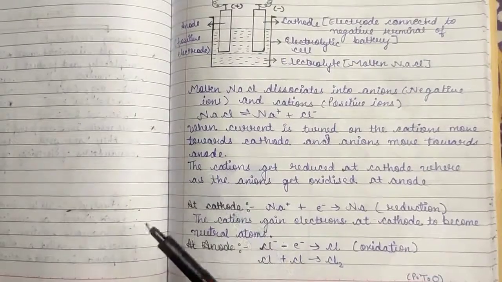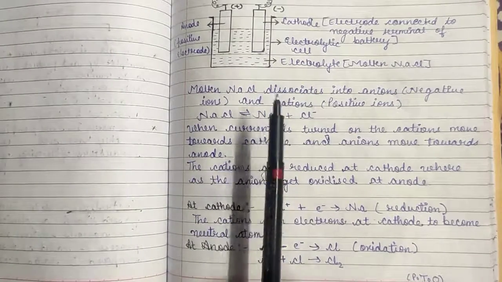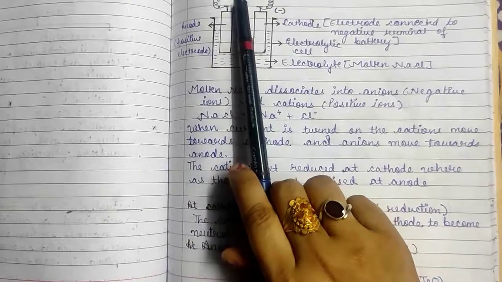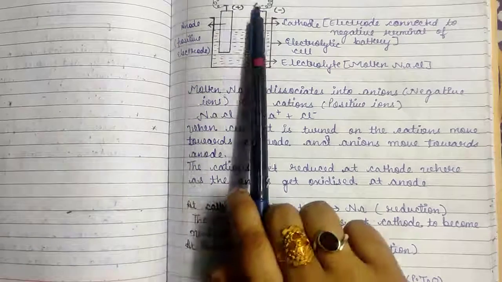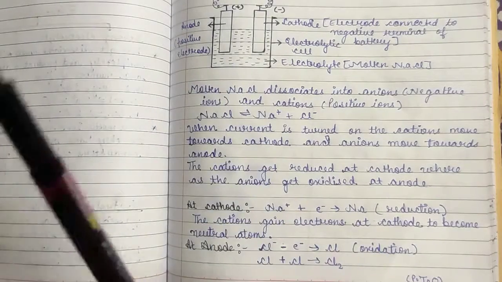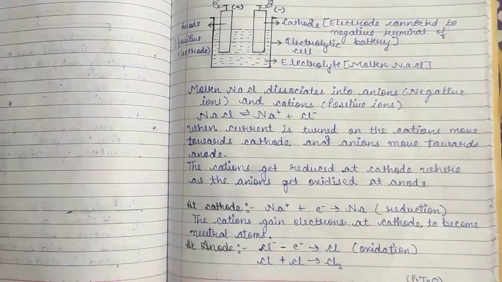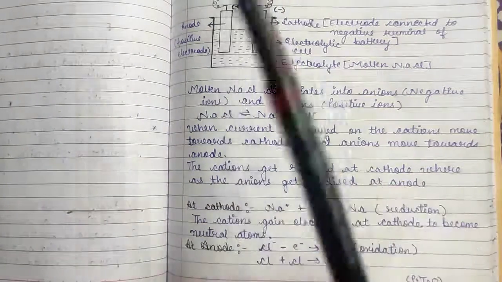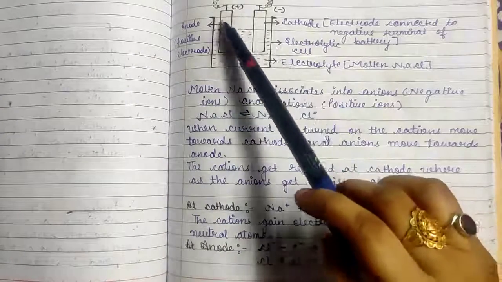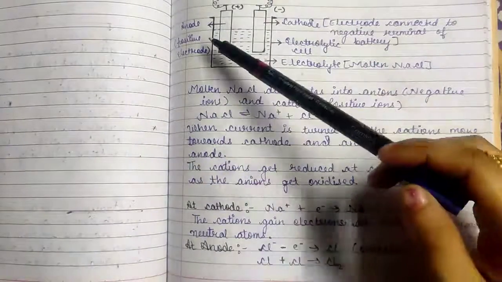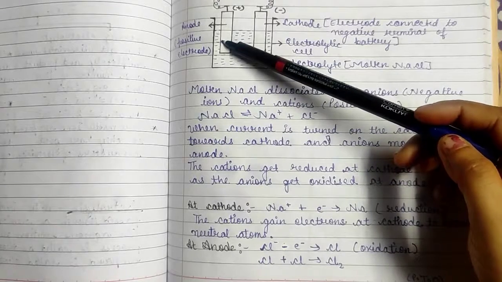When current is passed, the cations move towards the cathode and the anions move towards the anode, because the positive charge moves towards negative charge and negative is attracted to positive. So the cations get reduced at cathode, whereas the anions get oxidized at anode. At cathode, Na+ will gain 1 electron and become Na metal.